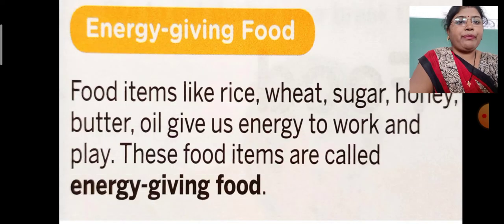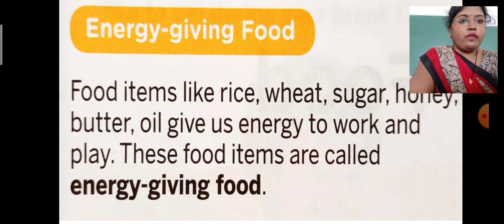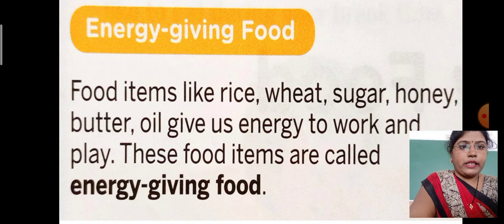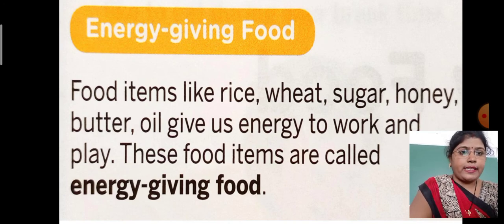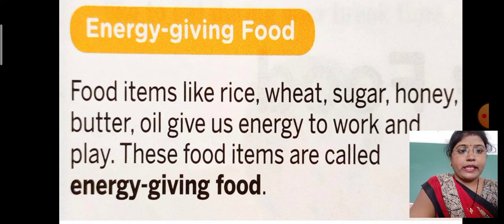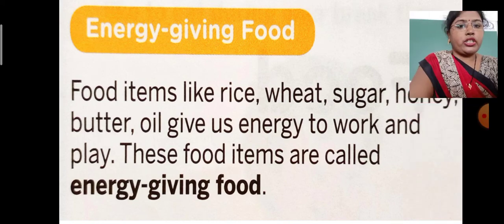So the first group is the energy giving food. So what is there in this food group? Food items like rice, wheat, sugar, honey, butter, oil give us energy to work and play. Okay, the food items like rice, wheat, sugar, honey, butter, oil give us energy to work and play, and these food items are called the energy giving food.